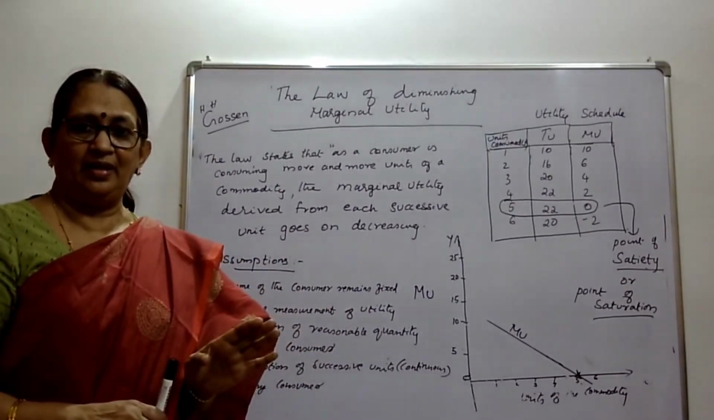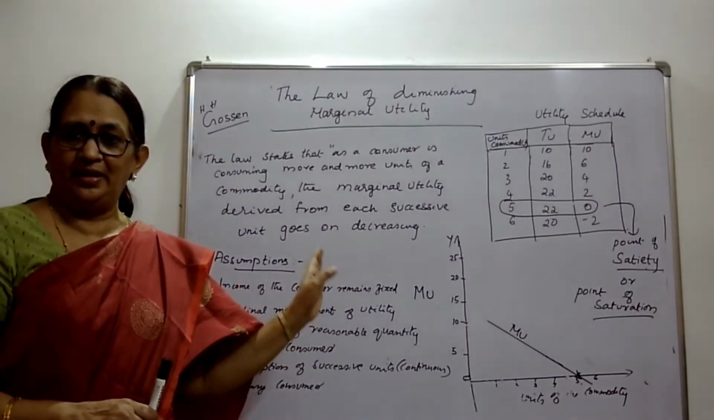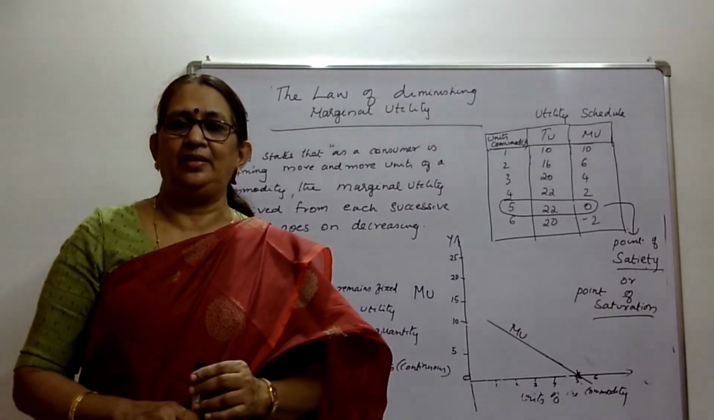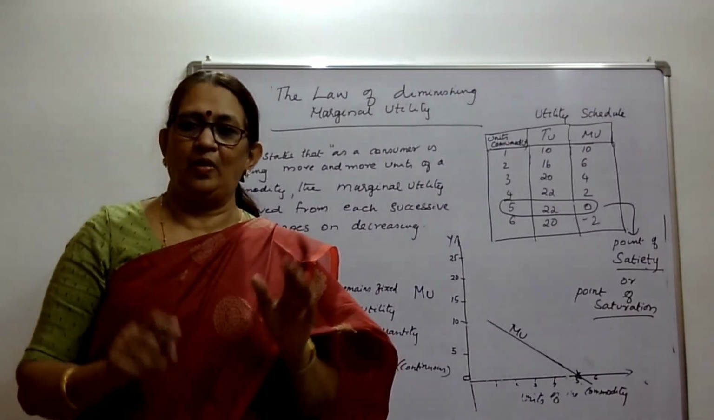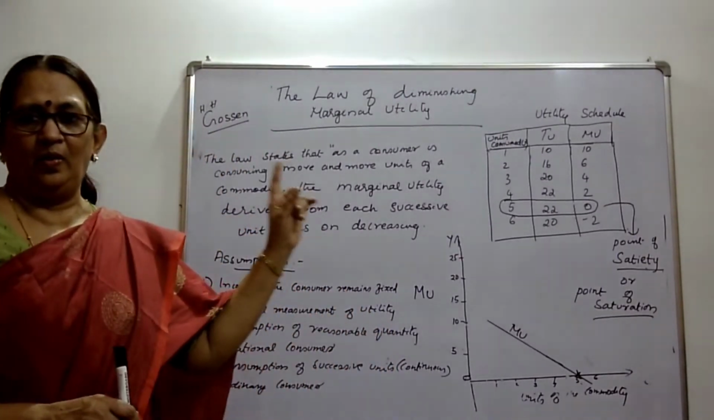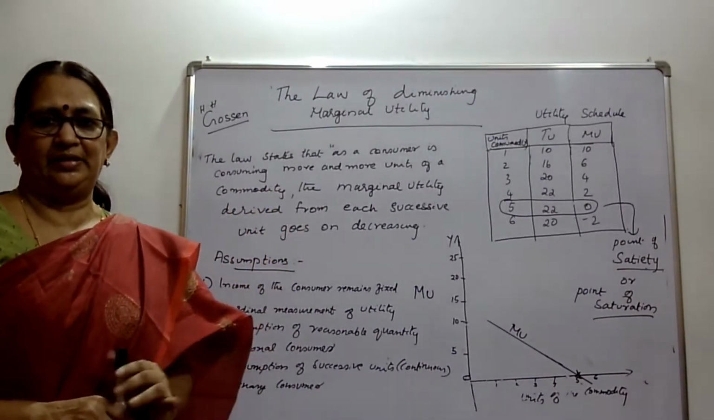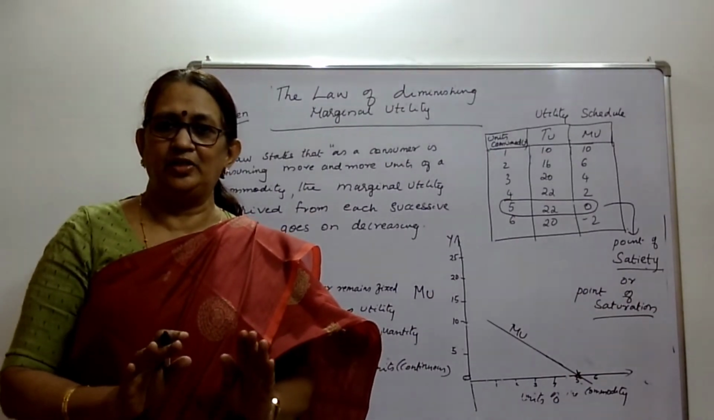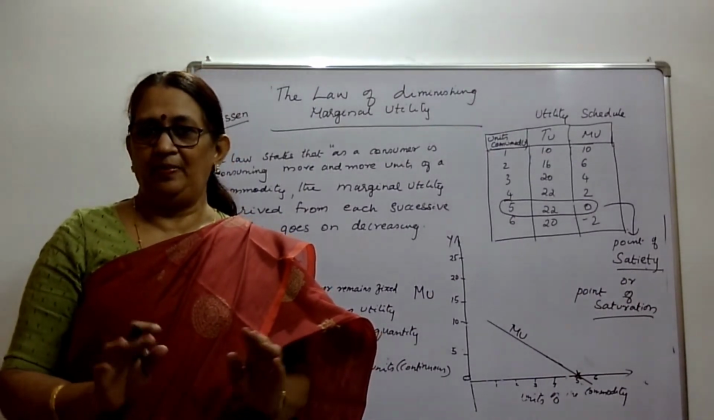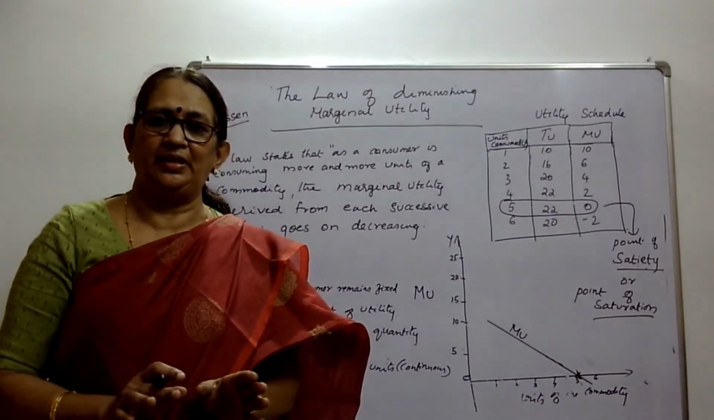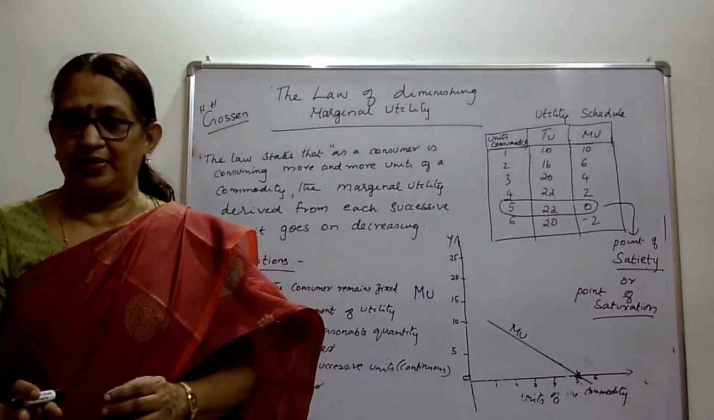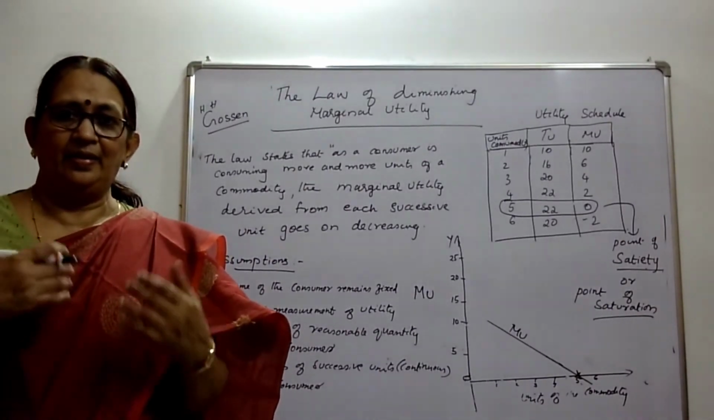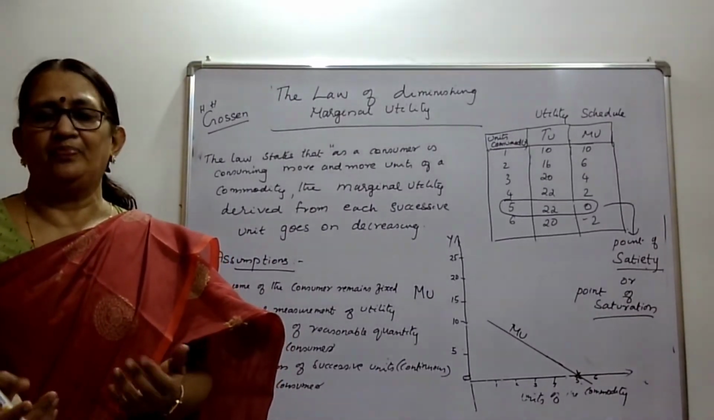The consumer we are talking about is a rational consumer, an ordinary consumer, with consumption of a reasonable quantity, continuous consumption. All these are the assumptions of the law of diminishing marginal utility. Now you know what a consumer's behavior is. It depends on income and price of the commodity, his or her taste and preferences.